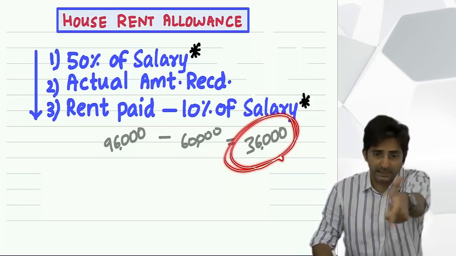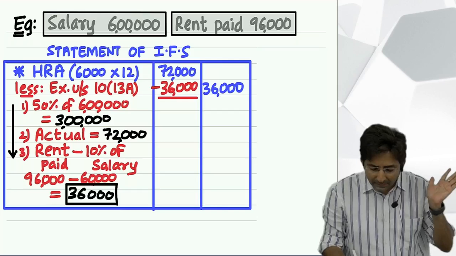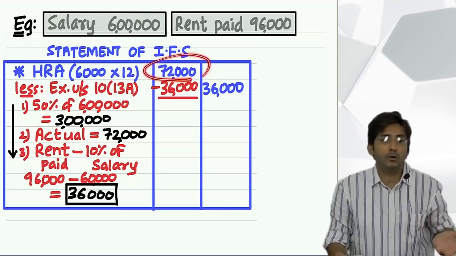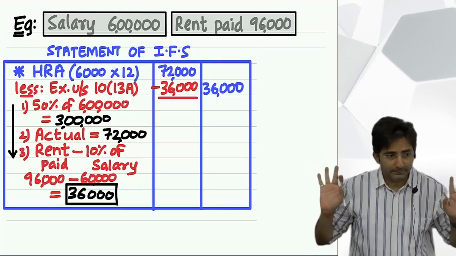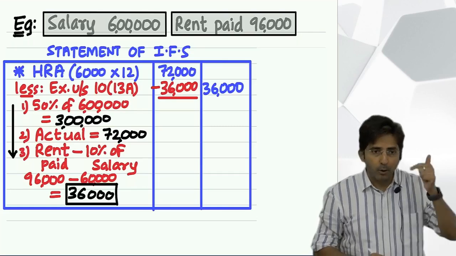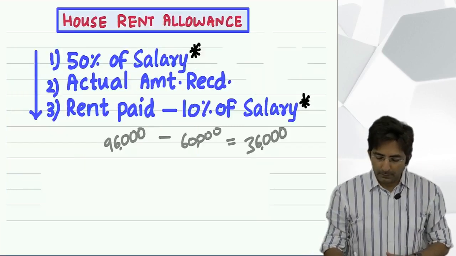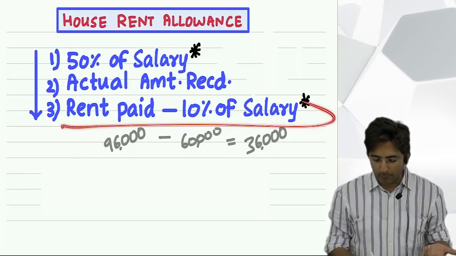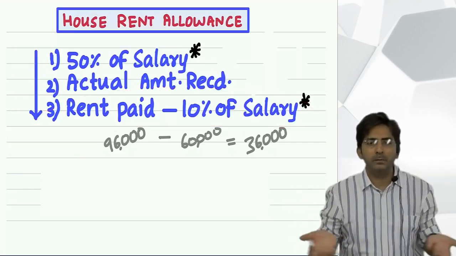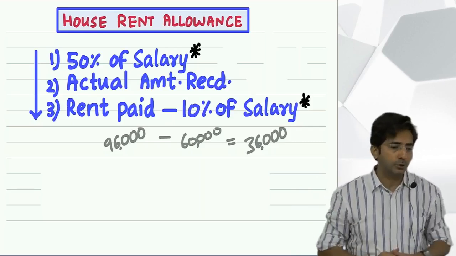But how much? 36. But see, this guy received 72,000. Then the government says you are getting some extra only. Then you pay tax on the extra amount. This is the logic, okay? So if you just mug it up like a formula, rent paid minus 10% without using the brain, what is the meaning of this? Then it is a wrong way to study, okay?